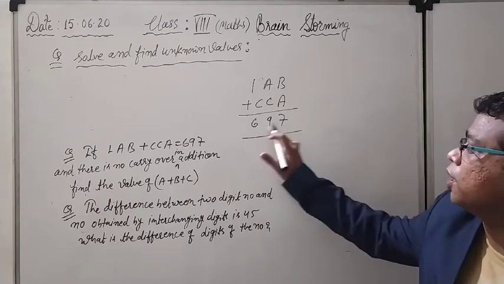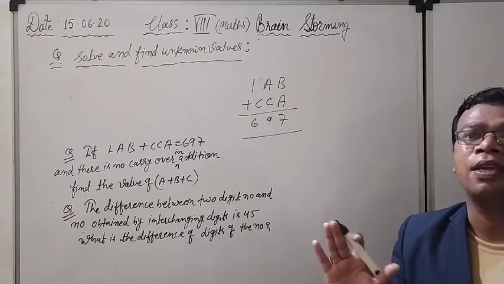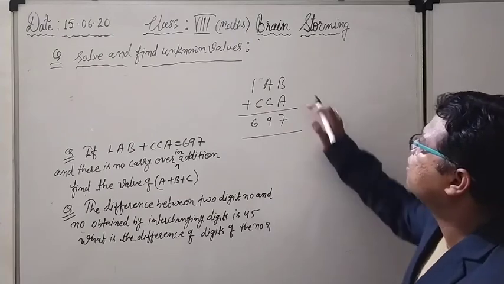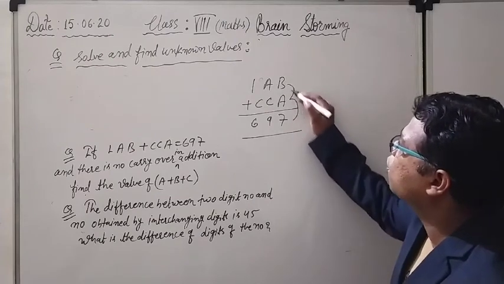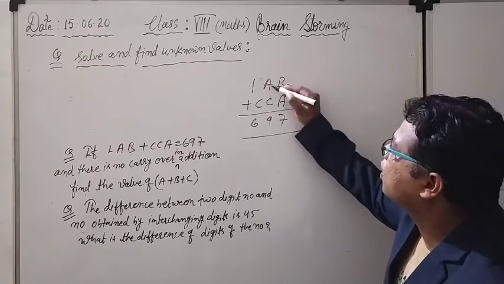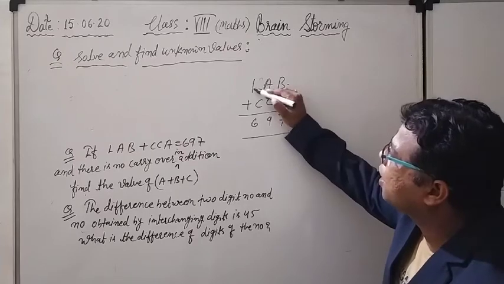It means any of the solutions is not 17, it is only 7. There is no carry, no formation of a carry, so it is going to be a very easy answer. See here, can I do anything? No, because A and B both are unknown to me. Can I do anything for A plus C? No, I do not know the values of A and C. But here I can do the logic.